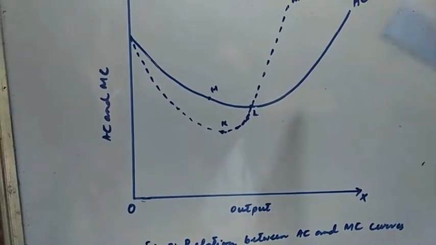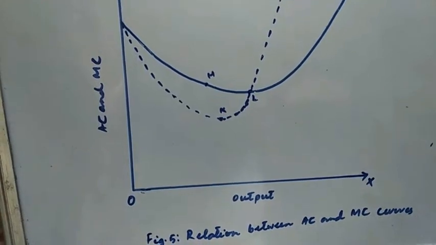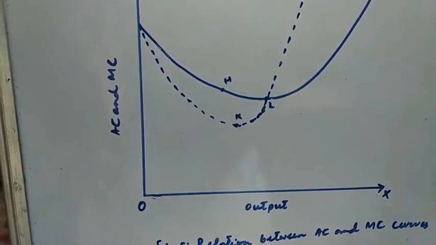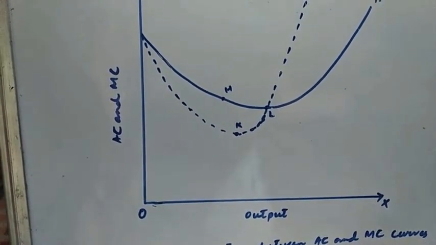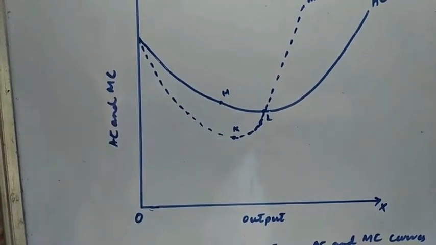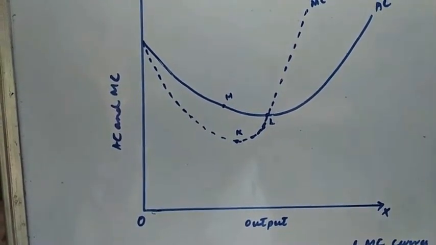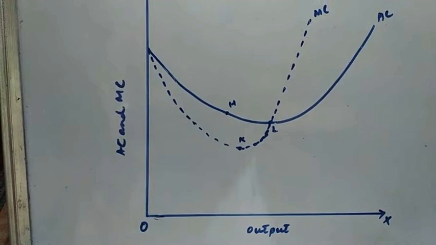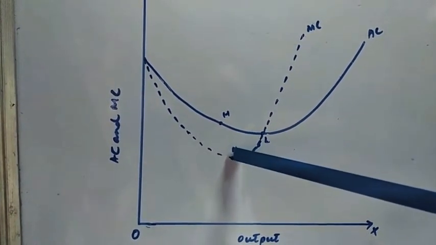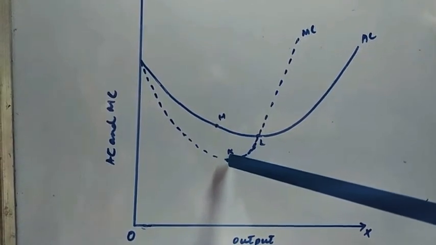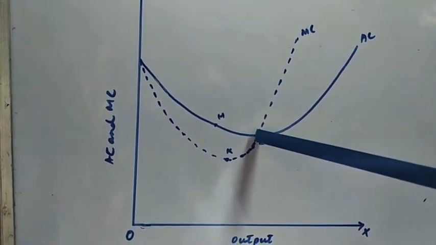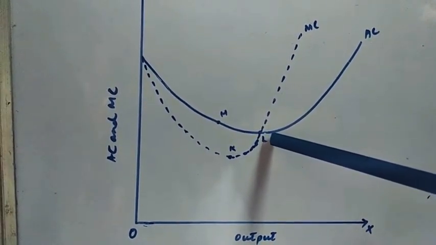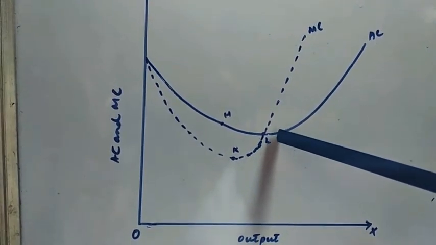But it will be seen that from point K to L, when marginal cost is rising, so from K marginal cost has begun to rise, the average cost is still falling. This is because, though MC is rising from K, average cost is still falling. That is why MC is rising between K and L, but it is still below AC.